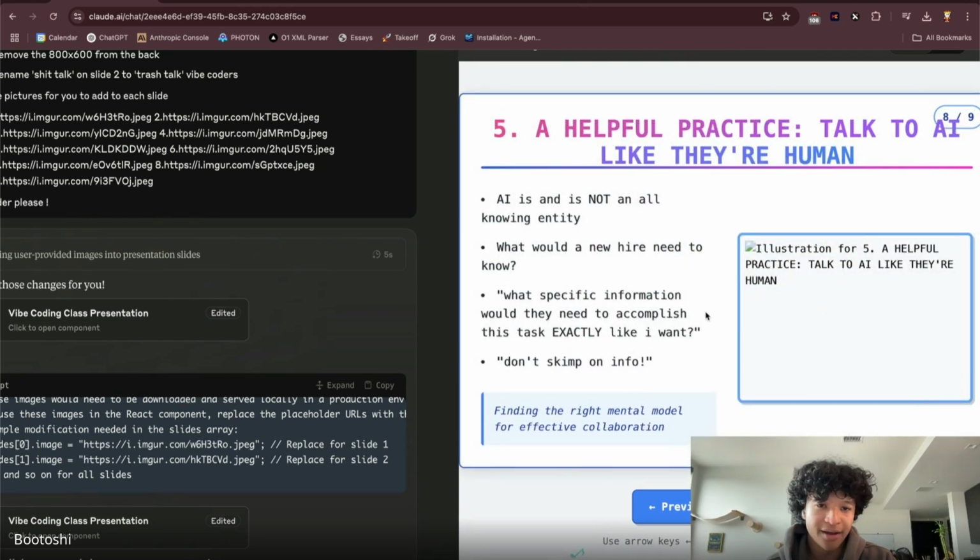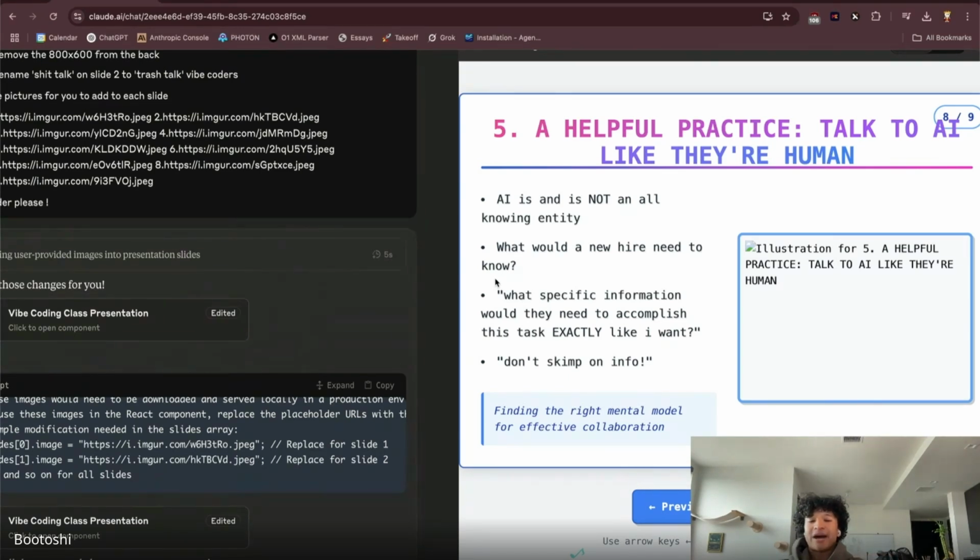I'd say a super helpful practice is to talk to AI like they're human. I don't literally mean anthropomorphizing them. I mean that AI is and is not an all-knowing entity at the same time. It does have this insane database of knowledge, but it can't read your mind.